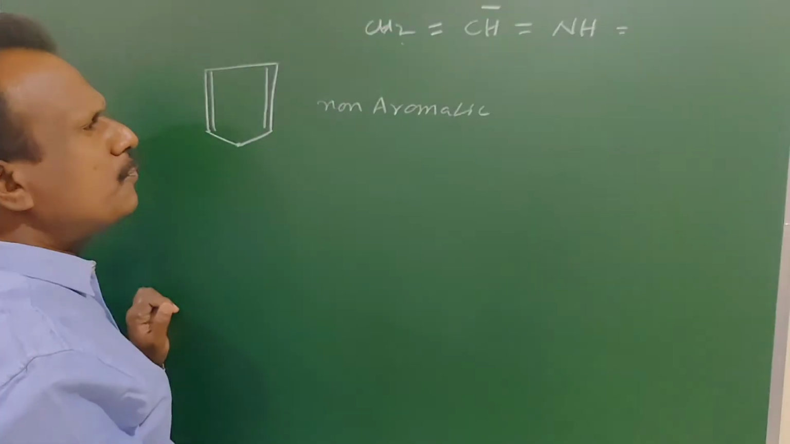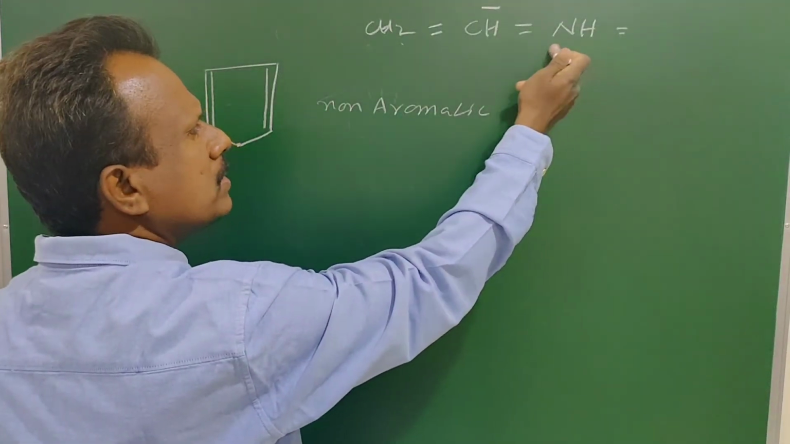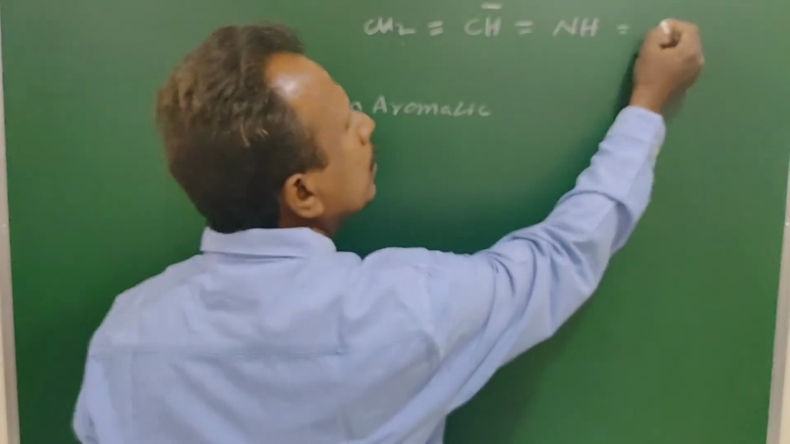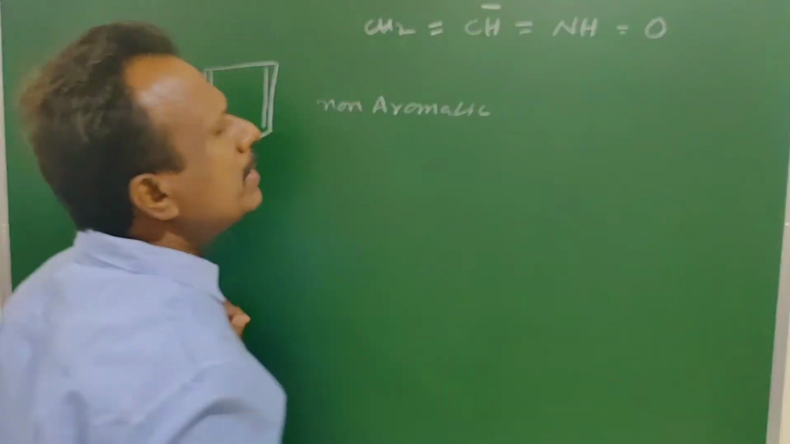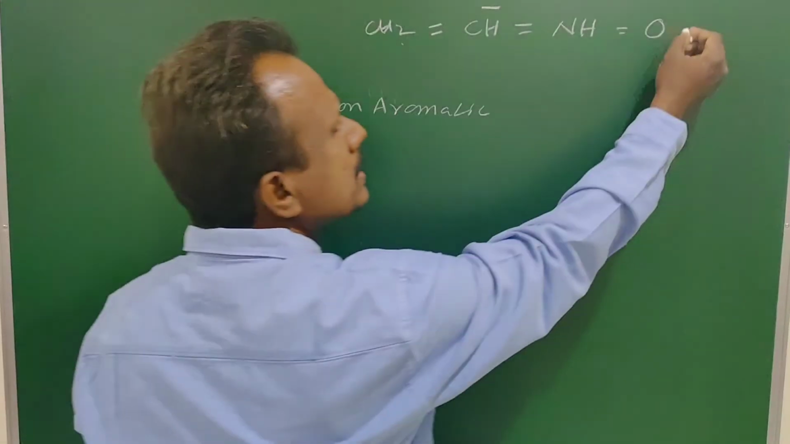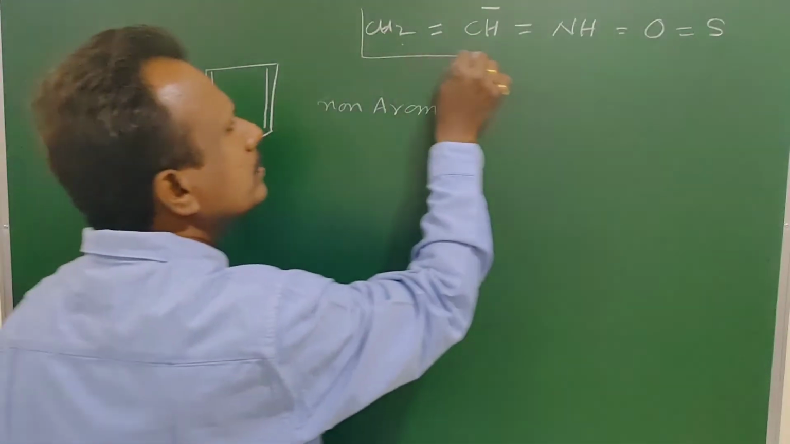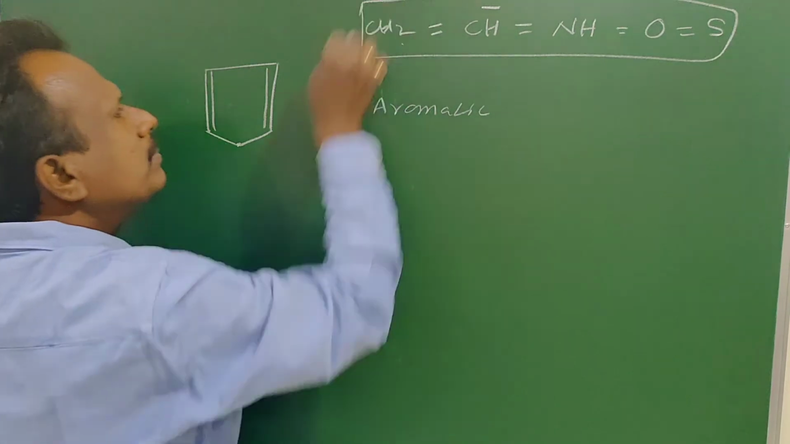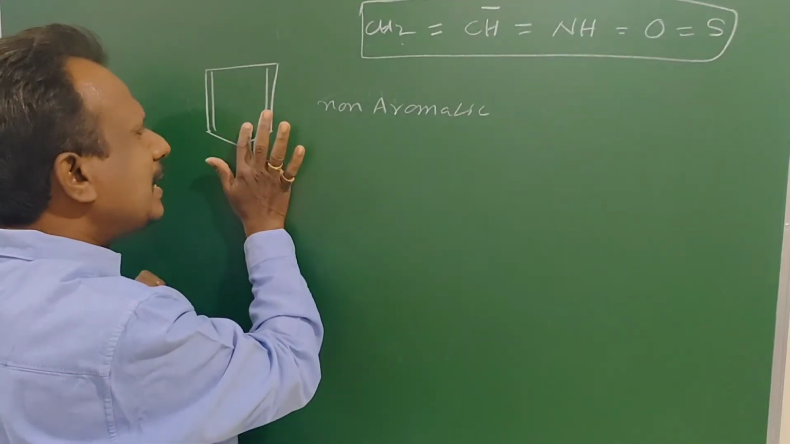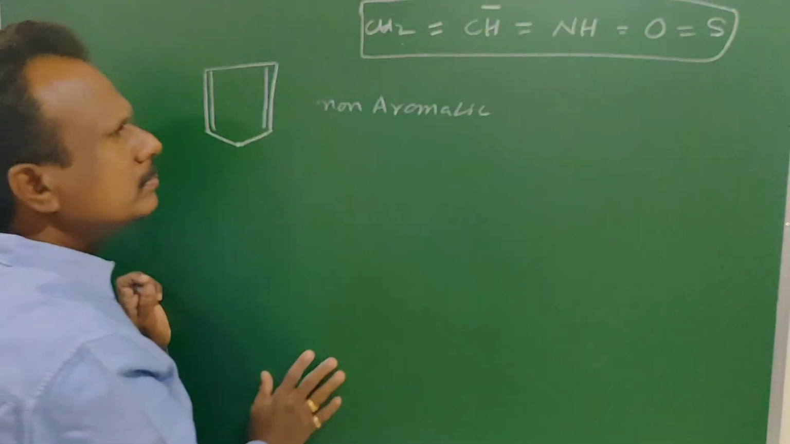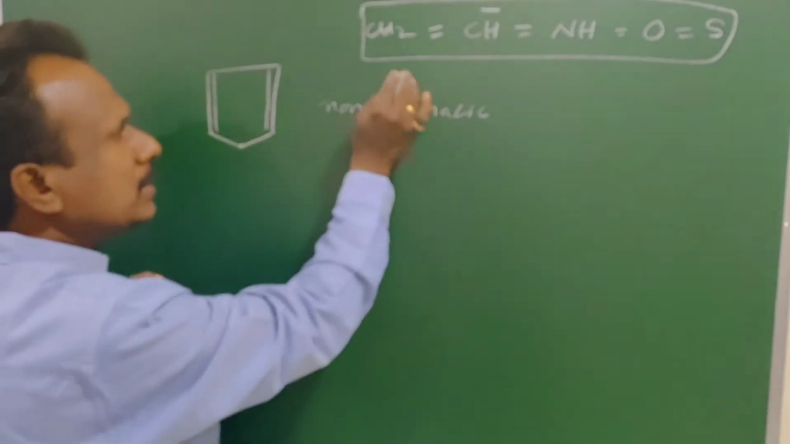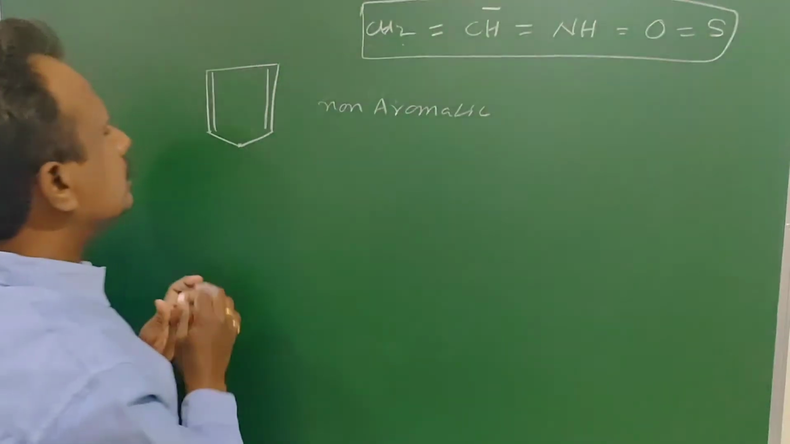Valence electrons of nitrogen are 5, H has 1 valence electron, so 6. That is equal to O. O having 6 valence electrons is equal to S. S is also having 6 valence electrons. This is a simple trick to derive the aromatic, anti-aromatic and non-aromatic 5-membered rings. It is a simple trick. Next one.